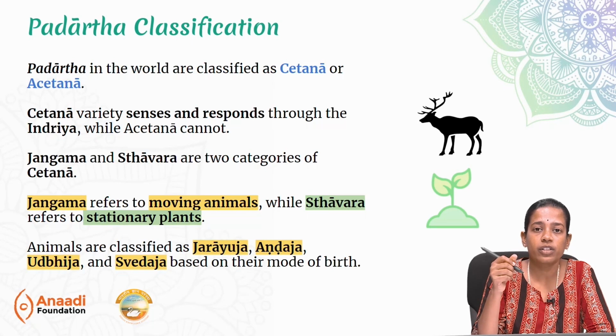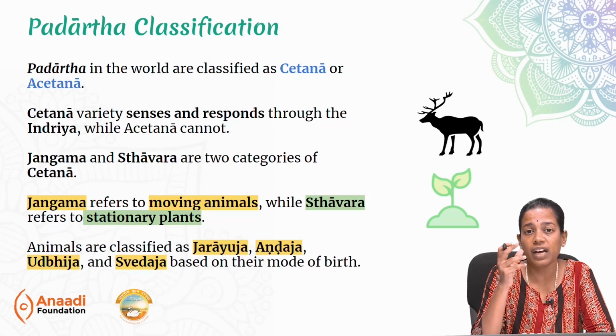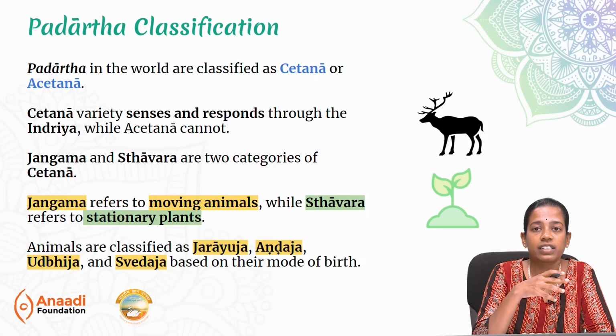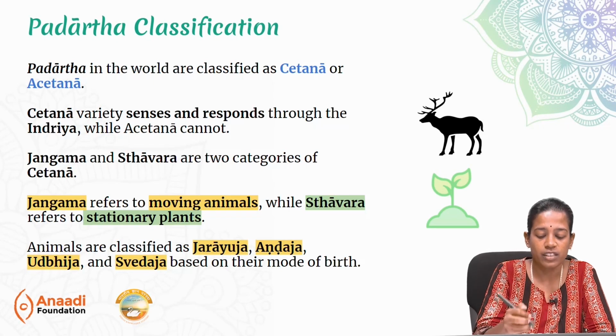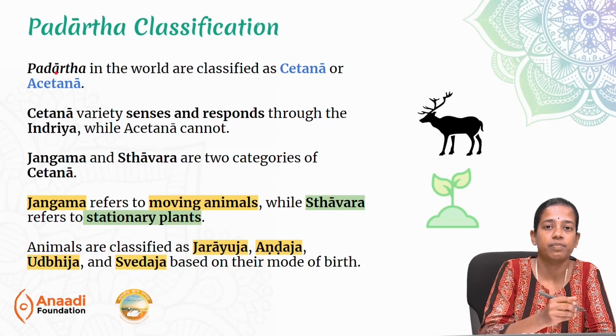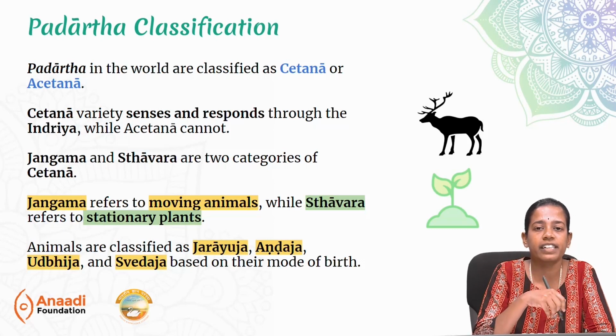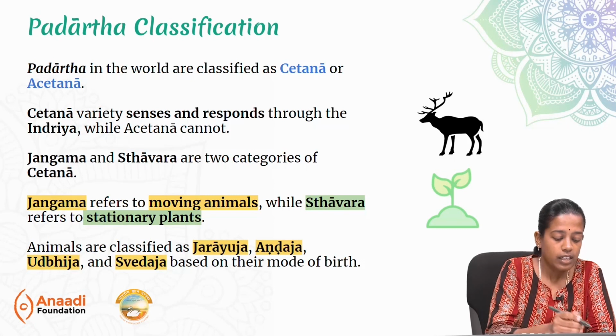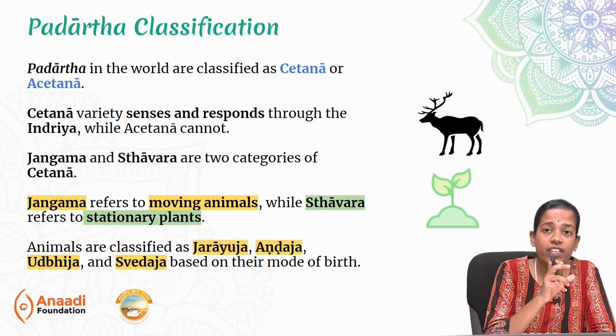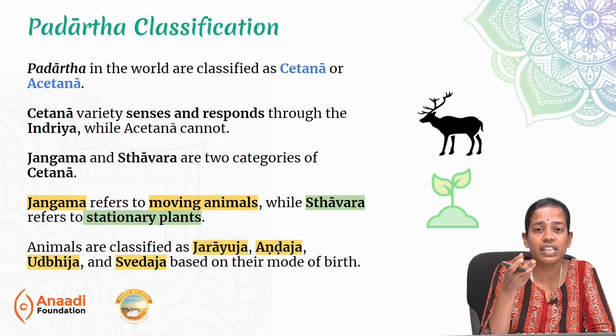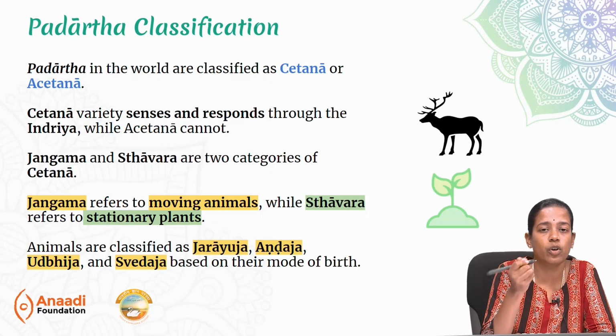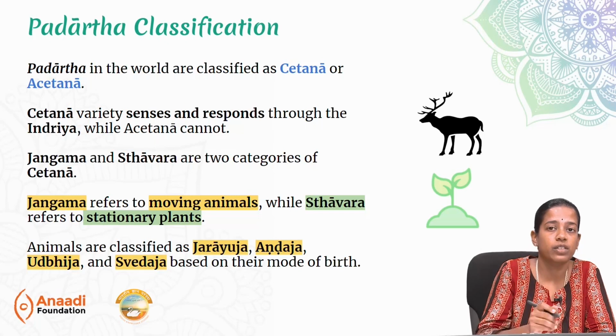We have also understood the framework of how to identify a substance as a Padartha. The Padartha Lakshana spoke about it. Using that, we will try to classify this creation into two. One is Chetana, another is Achetana, which can be roughly translated into living and non-living things or inanimate objects. Chetana have a variety of senses and they respond to these sensory inputs using their indriyas. Indriyas are nothing but sense organs. But Achetana items cannot do that.